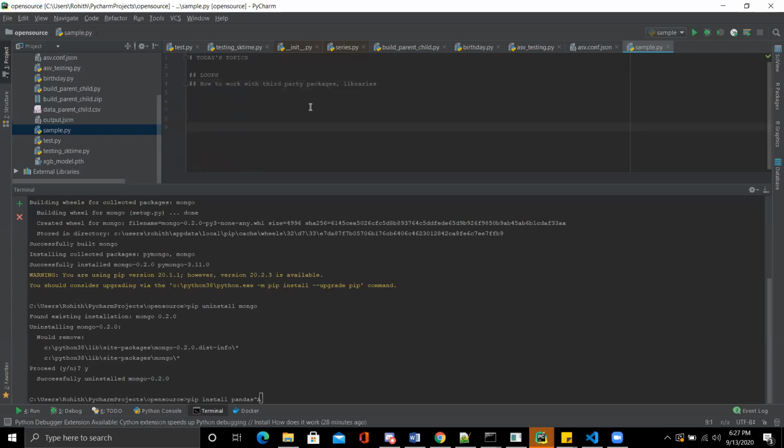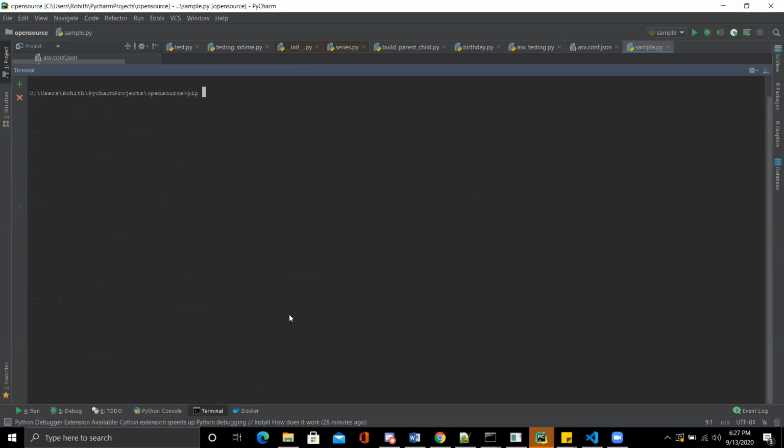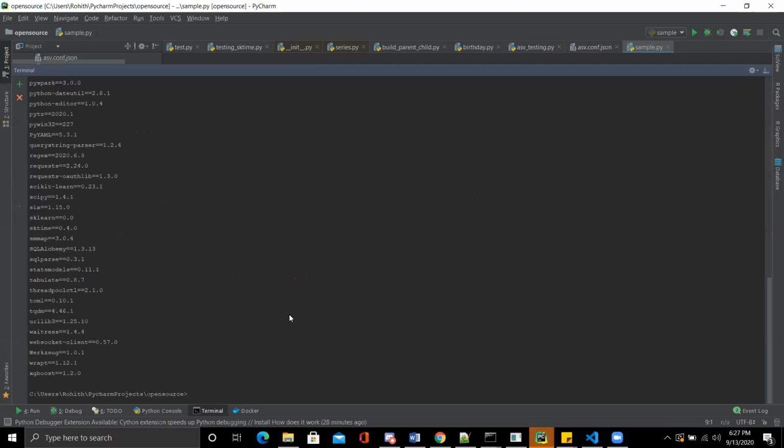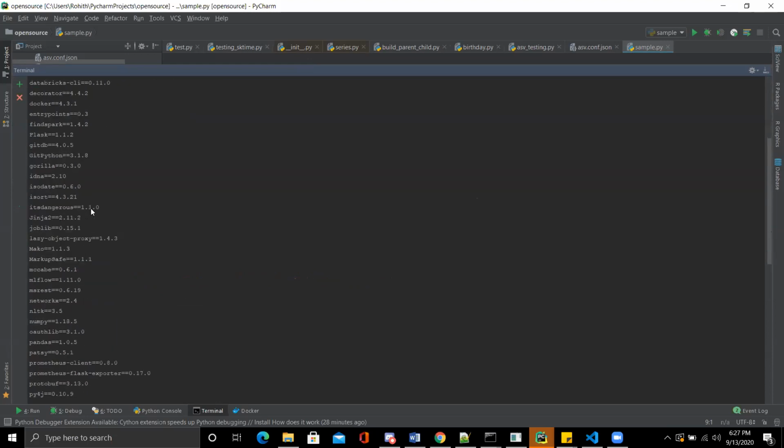Rohit, I have a question. How to know the list of libraries which are installed in the application? Okay, we have a command for that, pip freeze. When you do this, it will print out all the libraries installed with their versions as well.